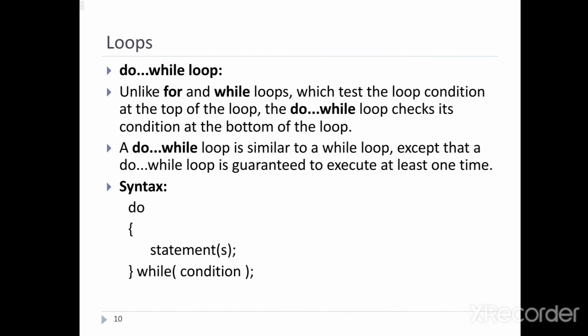In a do while loop, the body of the loop is executed at least once, and such a loop is called an exit control loop. When the body of the loop consists of only one statement, then the curly brackets are not necessary. So that was the do while loop.